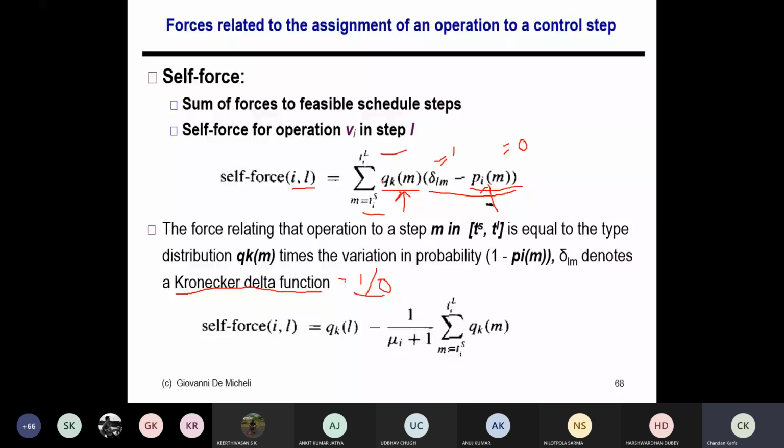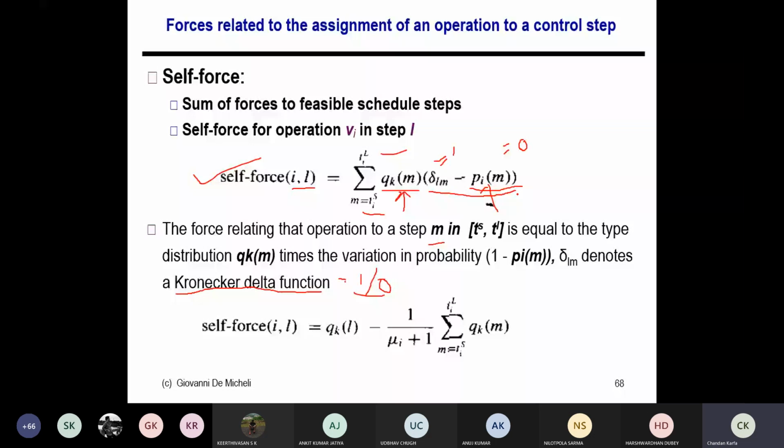So this is what is the self force. If I fix this particular value m to a particular number, then it will become 1 minus this, and for the rest it will become minus P_im. Because it has a negative impact on those, it is not going to be scheduled there. So the concurrency won't increase for those timestamps, but concurrency is going to increase in this particular timestamp. Earlier it was say 1 by 3, now it becomes 1, so it has a more positive impact.